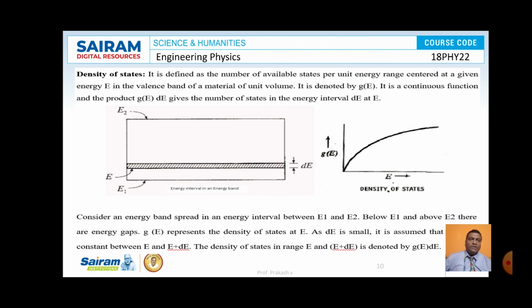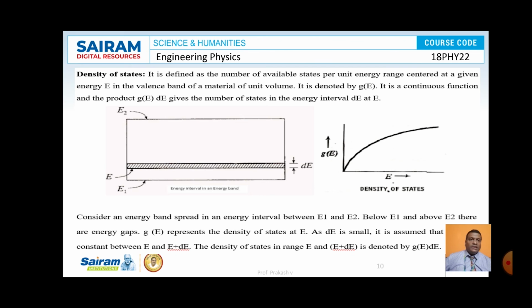And this is the discussion about density of states. We are considering a metal, and particularly an atom between energy levels E1 and E2, and between E1 and E2 let us consider an energy level E and E plus dE. Between E and E plus dE, how many electronic states are available per unit volume of the material? That is what is called density of energy states.